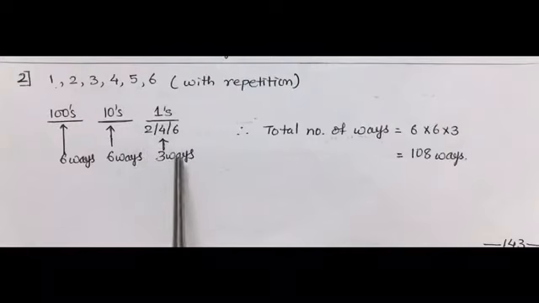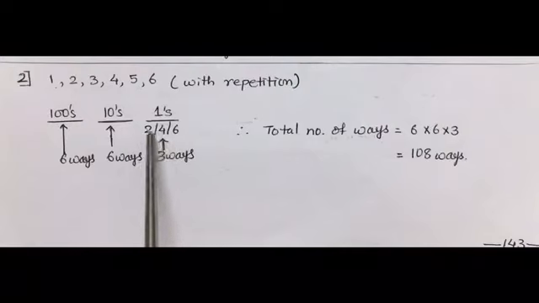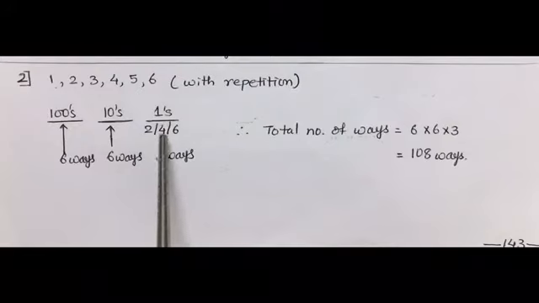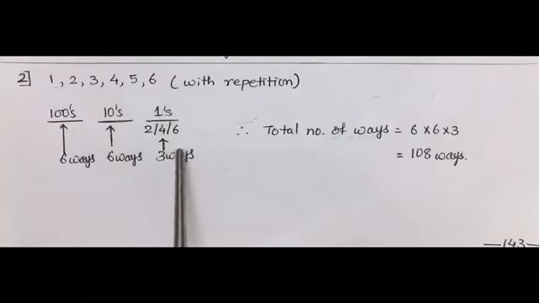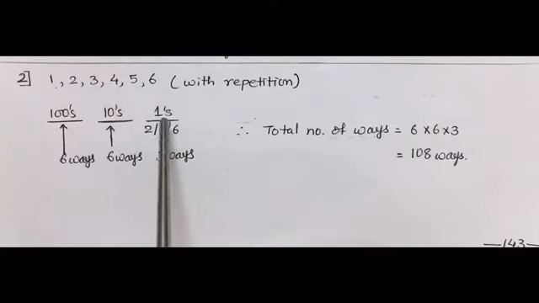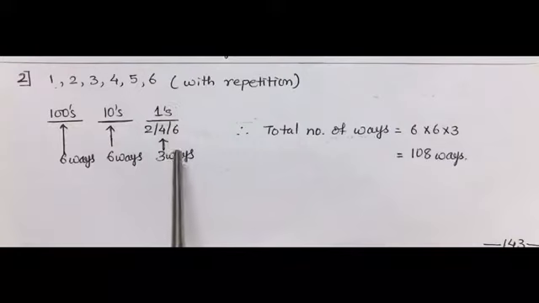Either 2 can be occupying, or 4 can be kept, or 6 can be kept. Hence we have got 3 choices for ones place to make the number an even number. So we have written that ones place can be arranged in 3 ways.